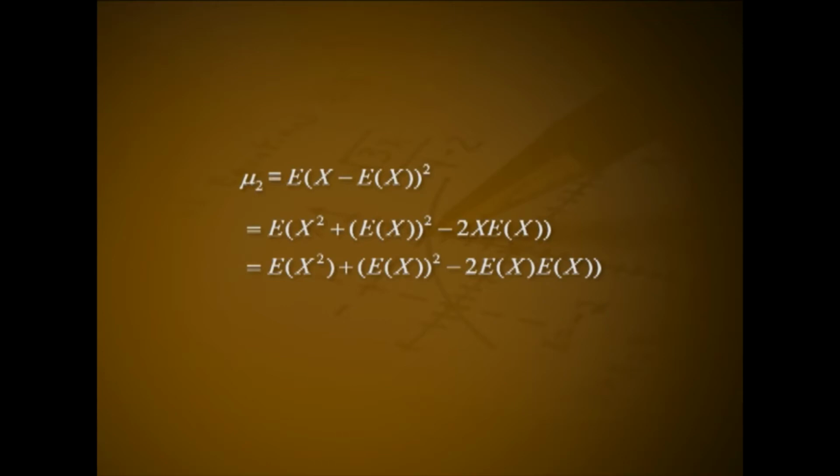The second central moment is the average of the squares of the deviation of the values of the variables taken from their arithmetic mean, which is the variance of the variable under consideration. That is the variance mu 2 equal to expectation of (x minus expectation of x) the square. That is equal to expectation of x square plus expectation of x the whole square minus 2x into expectation of x. That is equal to expectation of x square plus expectation of x the whole square minus 2 into expectation of x into expectation of x. That is equal to expectation of x square minus expectation of x the whole square, that is mu 2 dash minus mu 1 dash square.